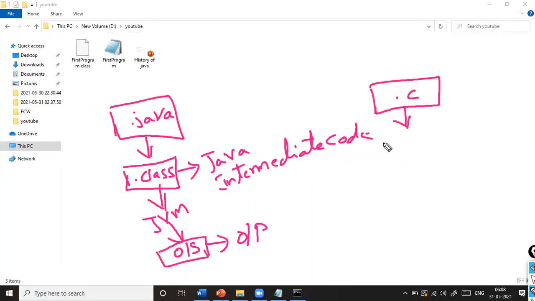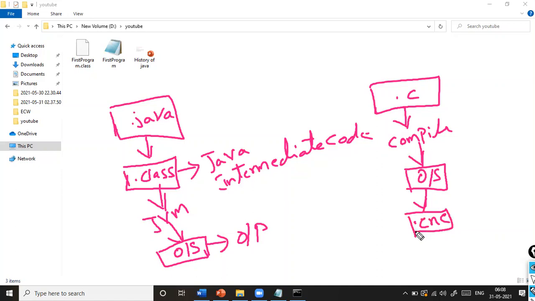You compile the .c file, the compiler will communicate with the OS, and here it will give the .exe file, and this will be executed.